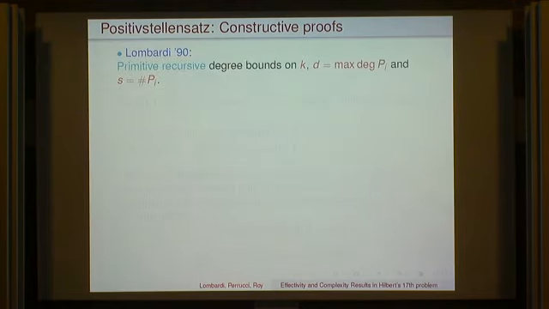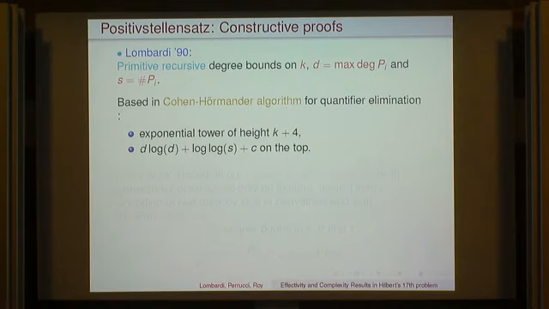Okay, and the first results were obtained more than 25 years ago by Henri Lombardi, and he was using this Cohen-Hörmander algorithm I was describing for quantifier elimination, and in this case he gets a primitive recursive degree bound. So here he gets a tower of exponentials for the positive Stellensatz, but the height of the tower depends on the number of variables. So it's really not elementary recursive.